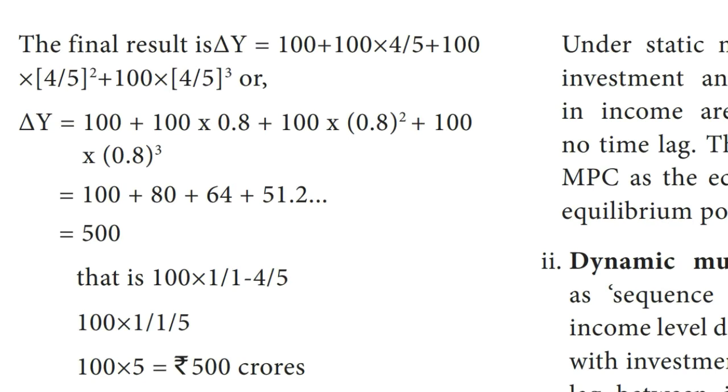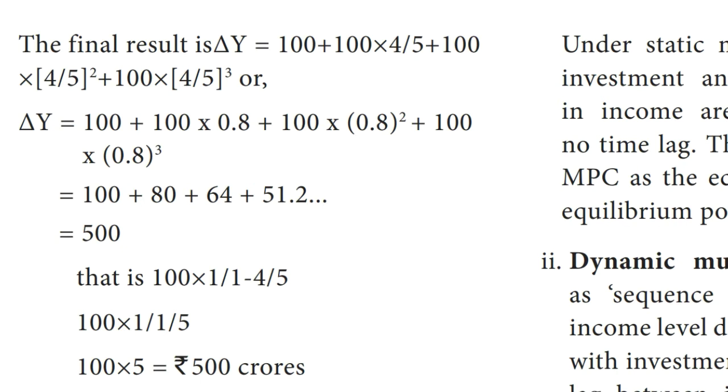Students, we will analyze 4 stages of working of the multiplier. First stage: the final result shows the general form of the multiplier equation, that is delta Y is equal to 100 plus 100 into 4 by 5 plus 100 into (4 by 5) whole square plus 100 into (4 by 5) power 3, etc. Here 4 by 5 means 80 crores consumption divided by 100 crores income, which is equal to 0.8.